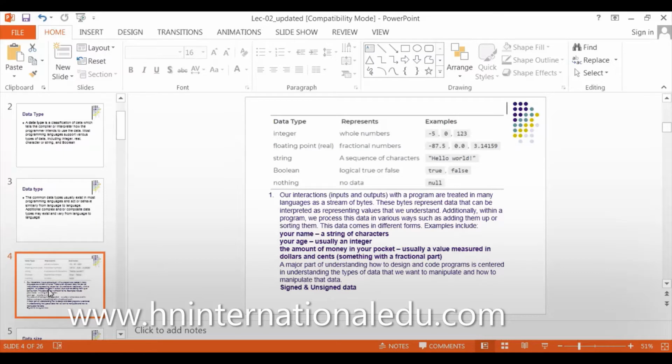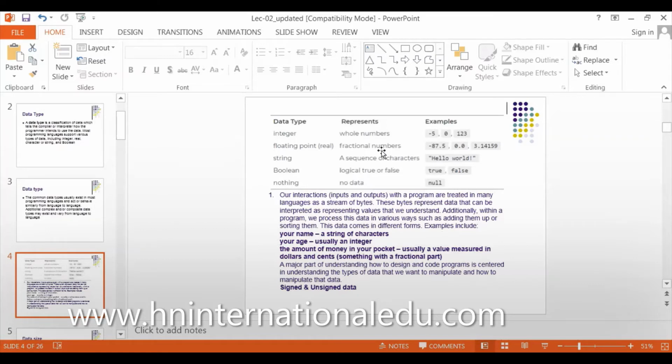Why do we need a data type? Because a compiler must know how much memory it has to allocate in the RAM. For example, an integer has just one number, so it allocates a few bytes, 1 byte or 2 bytes for it. If I tell it the data is floating point, the compiler must know it contains 2 or more numbers.